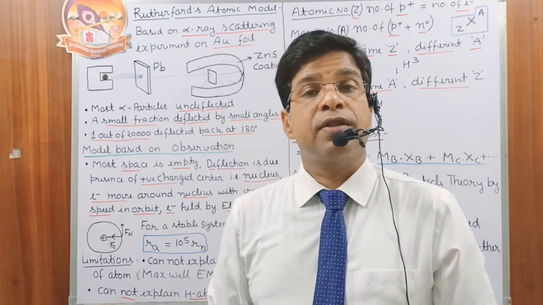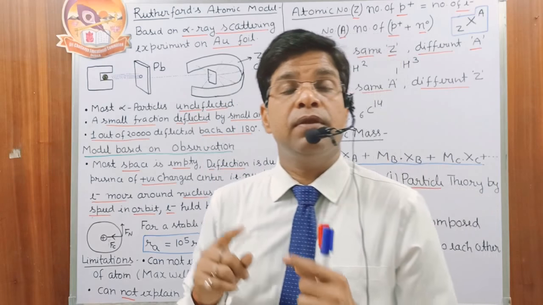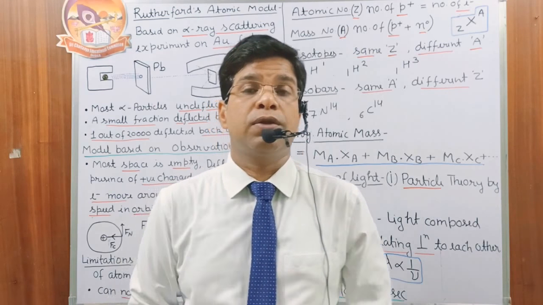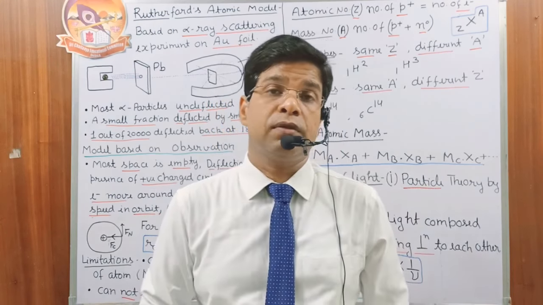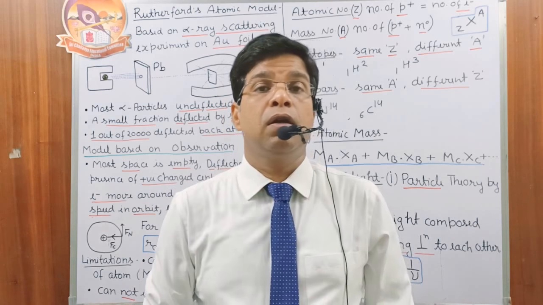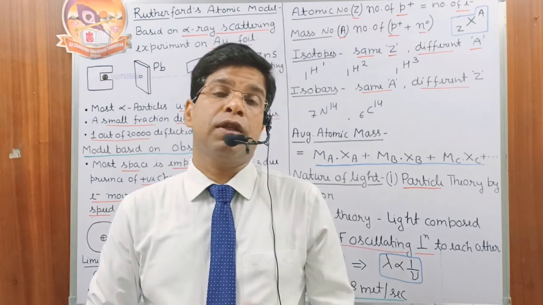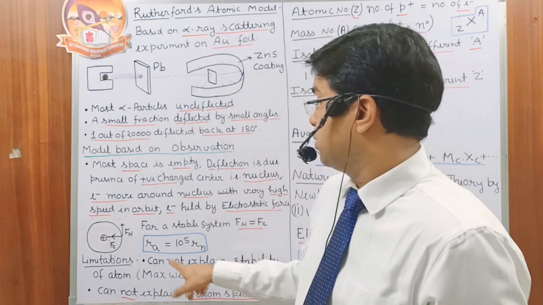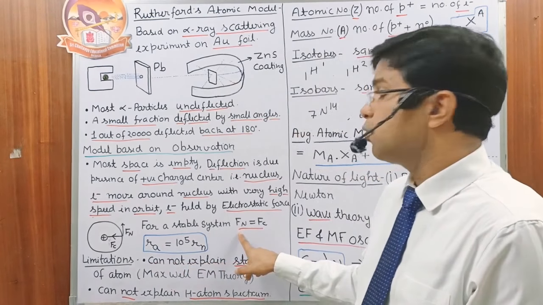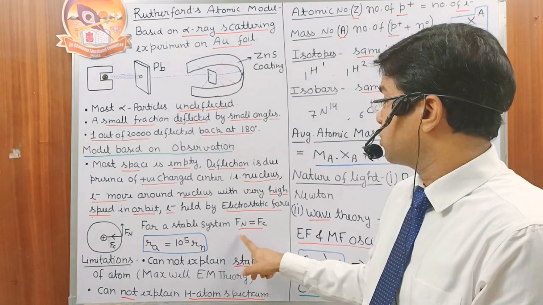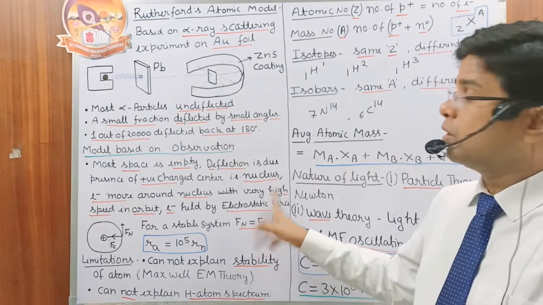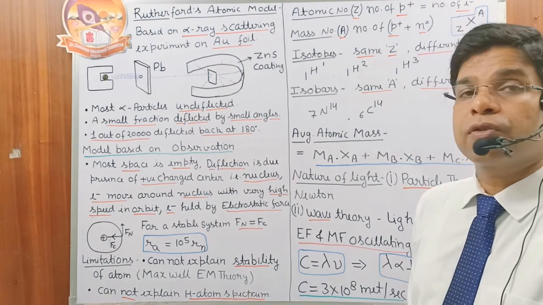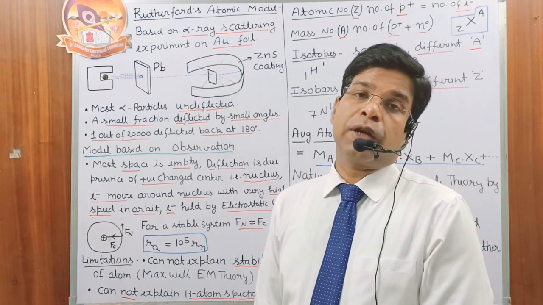So for a stable system, what condition do we have? The Coulombic force, the electrostatic force in the inward direction, must be equal to the centrifugal force in the outward direction. Means for a stable system, the Newtonian force, that is the centrifugal force, must be equal to the Coulombic force, that is the strong electrostatic force of attraction between the electron and nucleus.